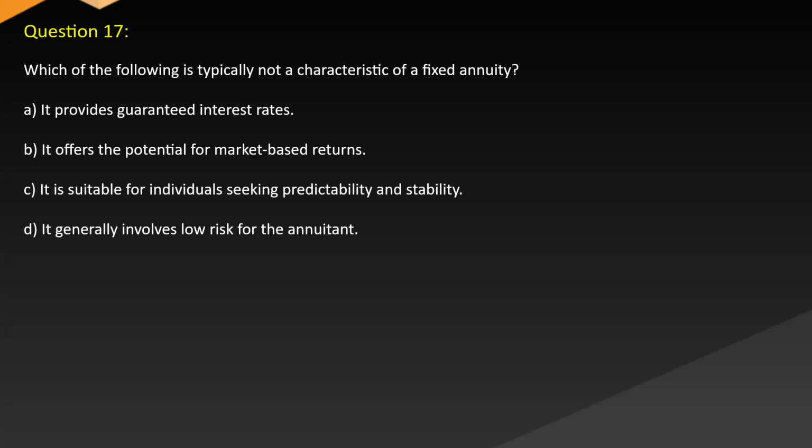Question 17. Which of the following is typically not a characteristic of a fixed annuity? A. It provides guaranteed interest rates. B. It offers the potential for market-based returns. C. It is suitable for individuals seeking predictability and stability. D. It generally involves low risk for the annuitant.